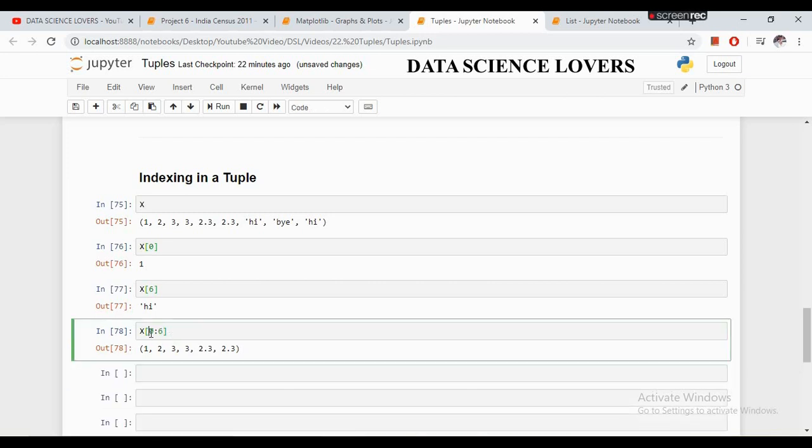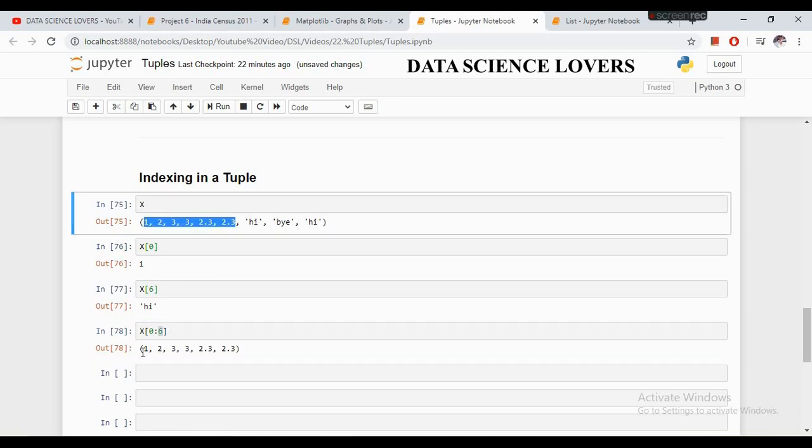It will show the items between 0 and the 5th index. At the end I have written 6 as the end index, but it will show one value less than the end index, that is 5. As you can see, 1, 0, 1, 2, 3, 4 and 5. It is showing the values till 2.3, meaning till the 5th index.